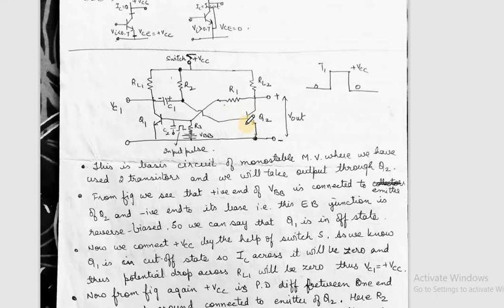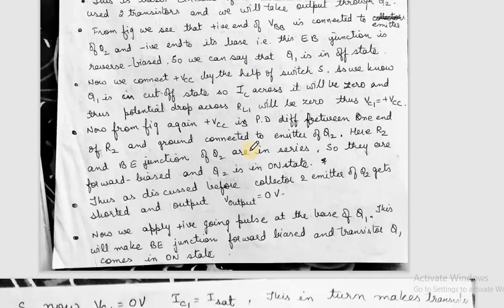As it comes into on state, at once transistor Q1 switches off and Q2 switches on, and the pulse in the output switches from plus VCC to again 0 state, and it will remain in this state until another positive pulse is applied to the base of Q1. So this is the basic working of a monostable multivibrator.